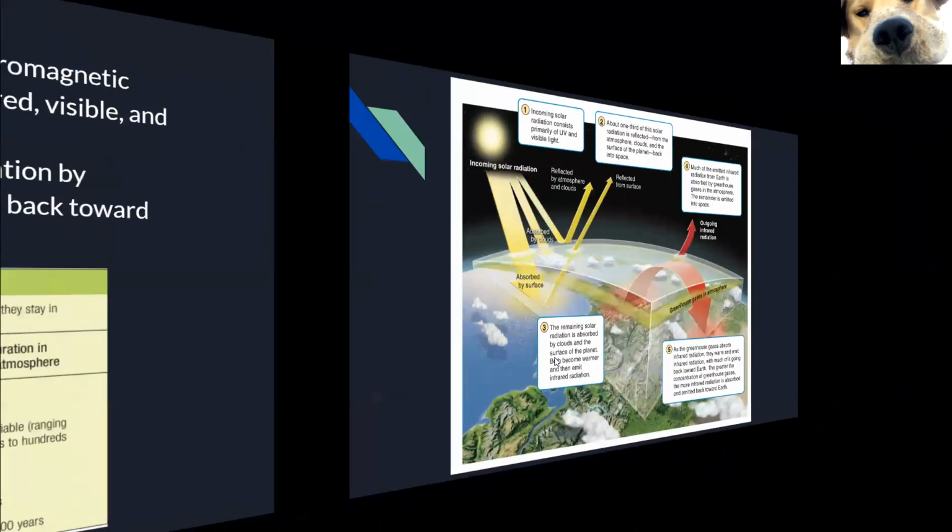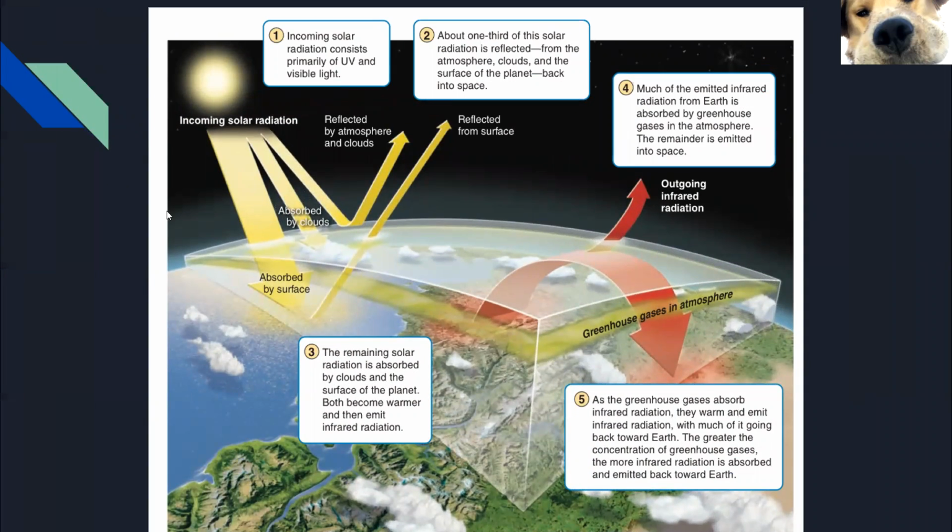And here's a graph that shows how the light moves. As we can see here, the incoming solar radiation comes from the sun. Part of the incoming solar radiation gets through the Earth's atmosphere, reaches the Earth's surface, and reflects back out. We have another part that is absorbed by the clouds, and there is also a tiny part that is reflected by the atmosphere and the clouds. It never gets into the Earth's atmosphere. It is reflected straight out by the atmosphere and the clouds.